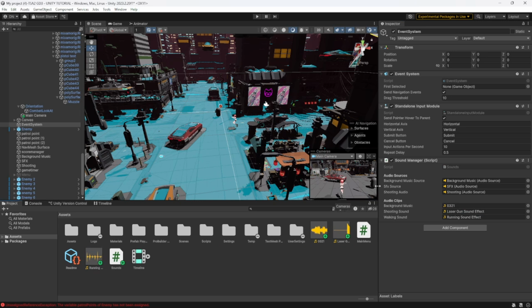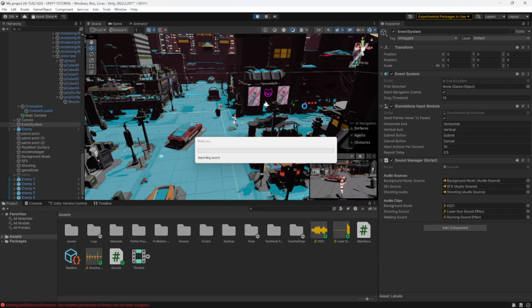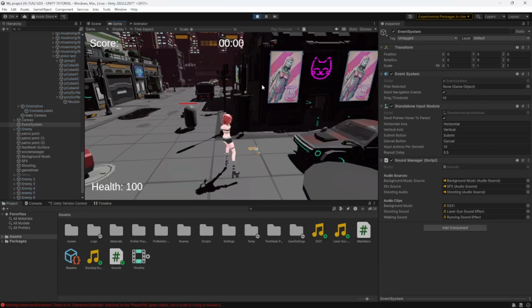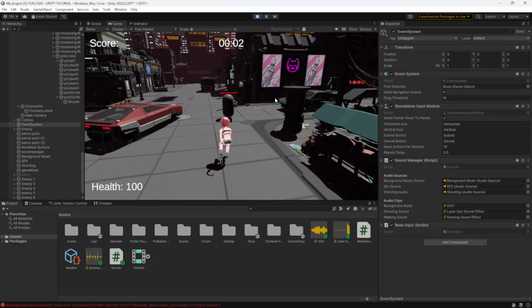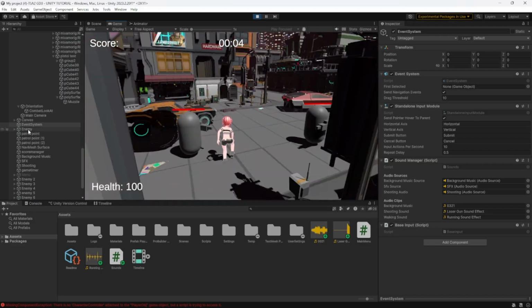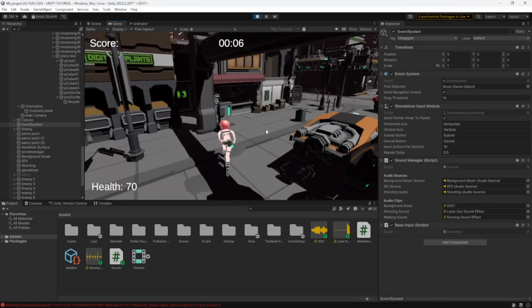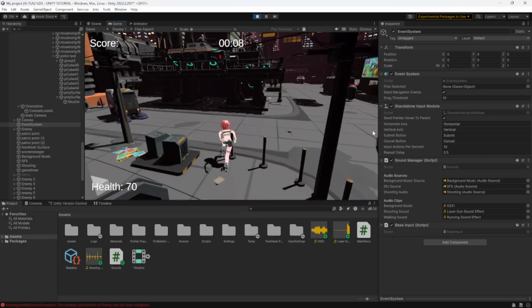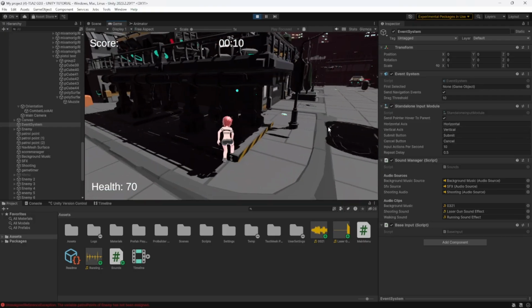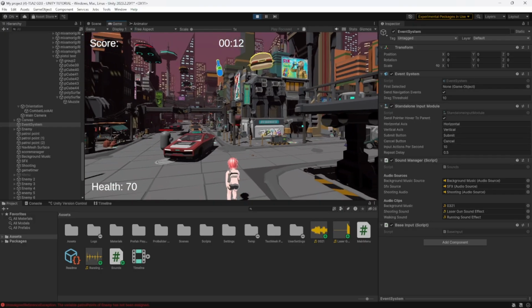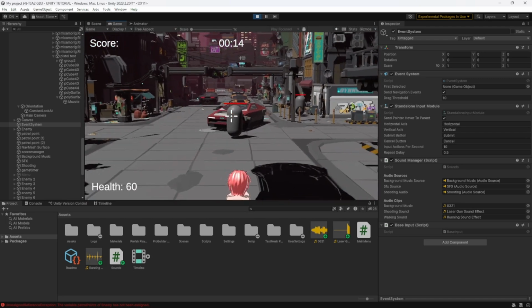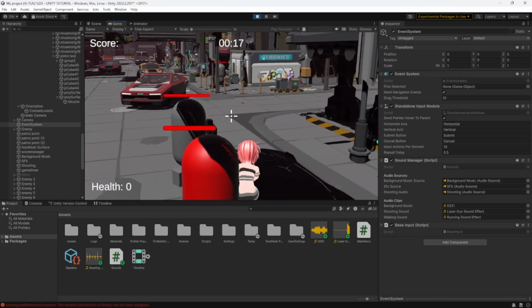After assigning the audio sources and audio clips in the inspector, we want to try if the script is working. So let's hit play. As you can see, the background music is playing, and also the walking or running audio. If I try to shoot, it will also play.